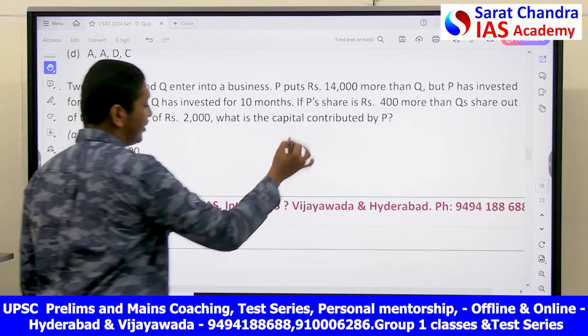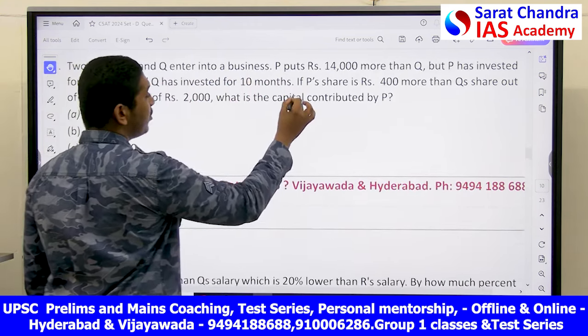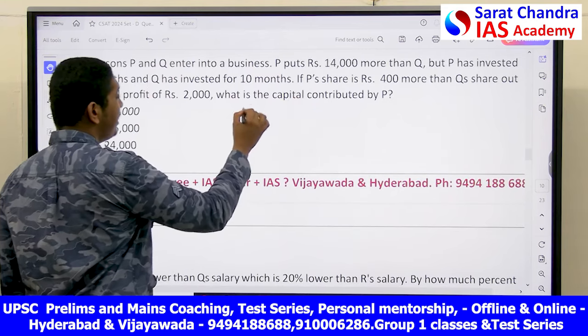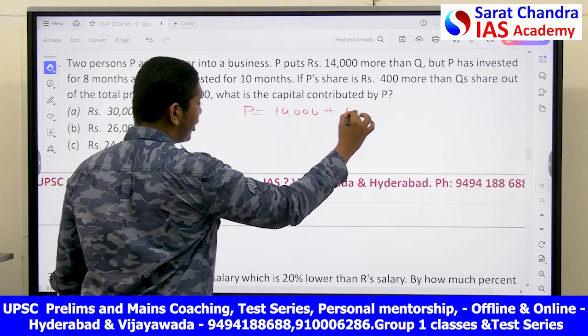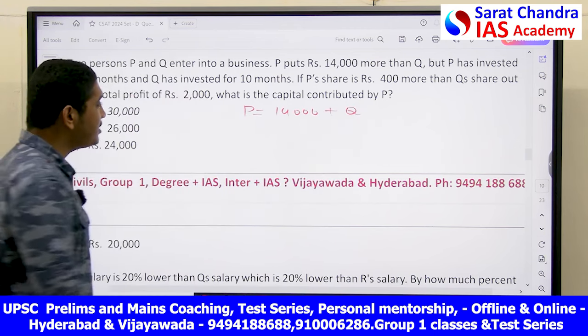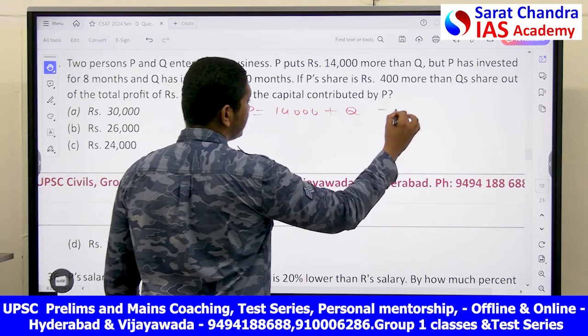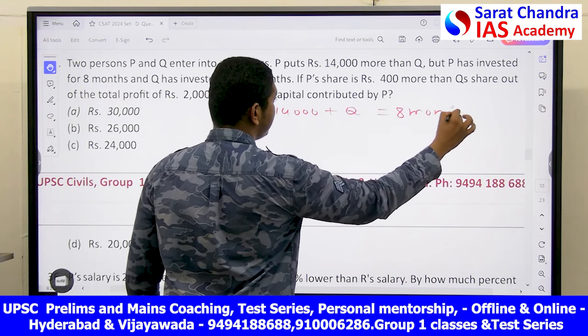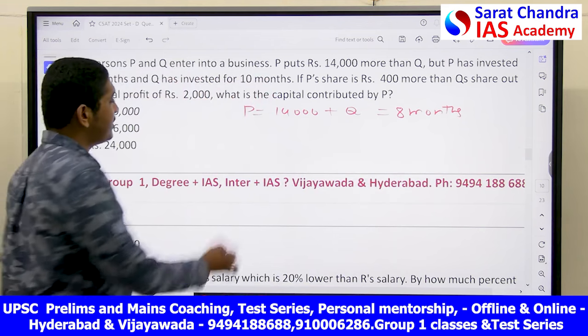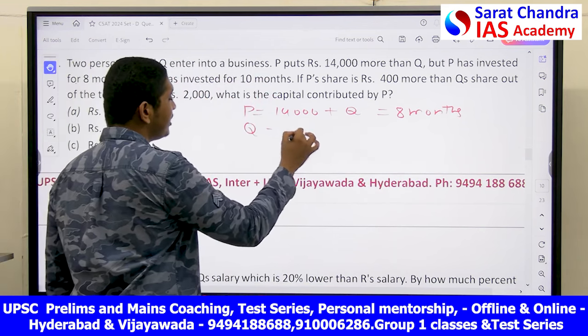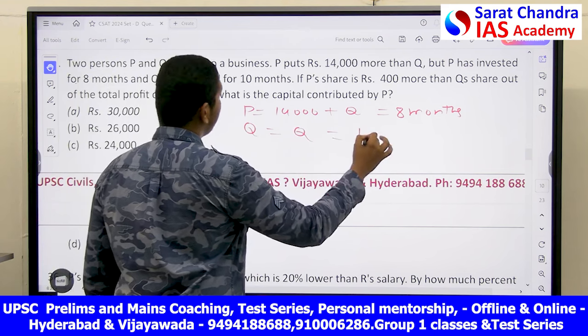Let's write whatever is given. P puts 14,000 more than Q. P is equal to how much? 14,000 plus what Q has invested. How many months has he invested? 8 months. Right? Now, Q has invested, let's say, Q rupees for 10 months.